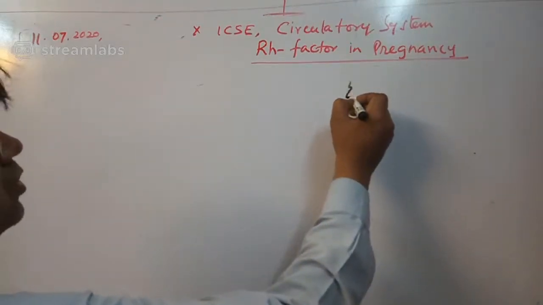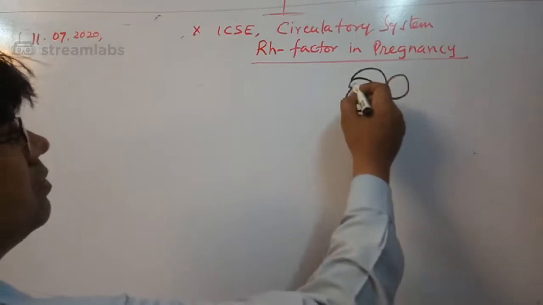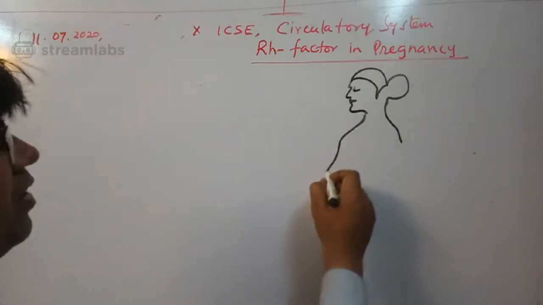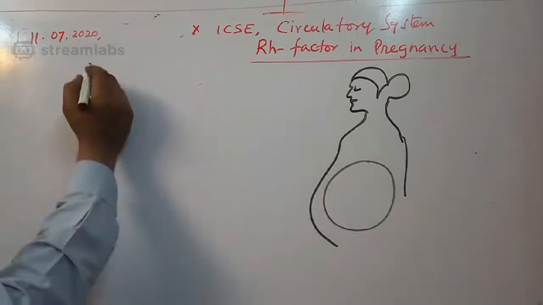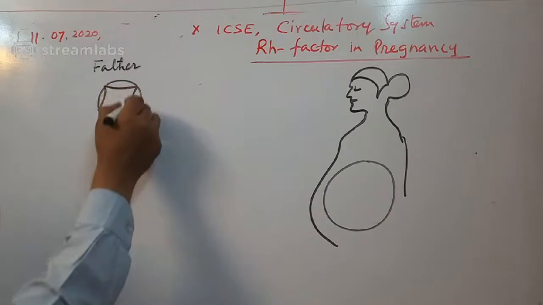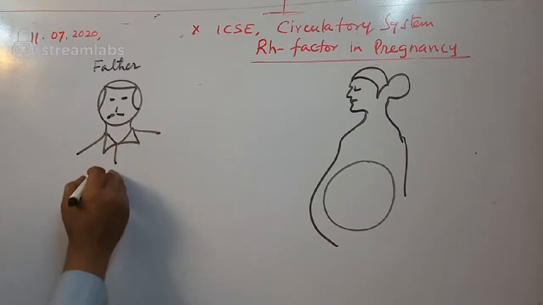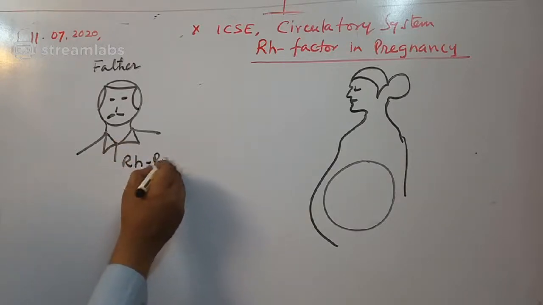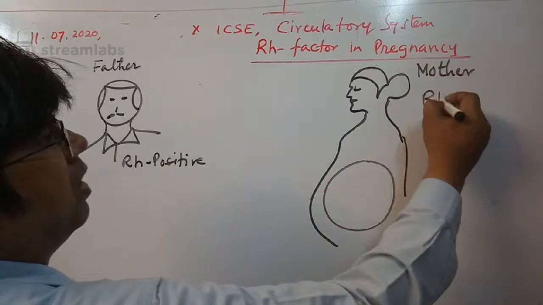Suppose the father is RH positive and the mother is RH negative.